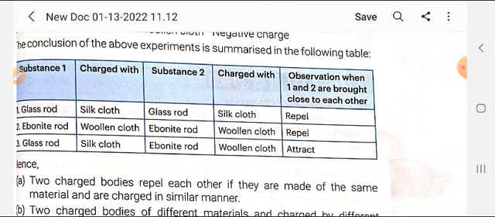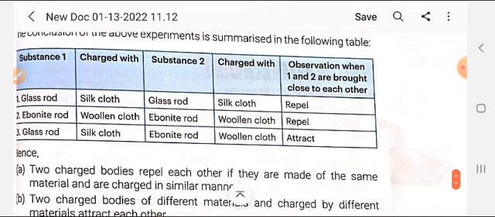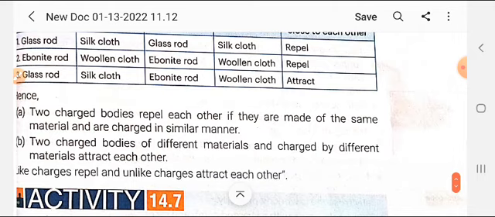When they are brought together, they will repel, because the same process applied to the same object creates the same charge. Next, a glass rod is rubbed with silk and an ebonite rod with wool. Then in this condition, they will acquire opposite charges and they will attract each other.